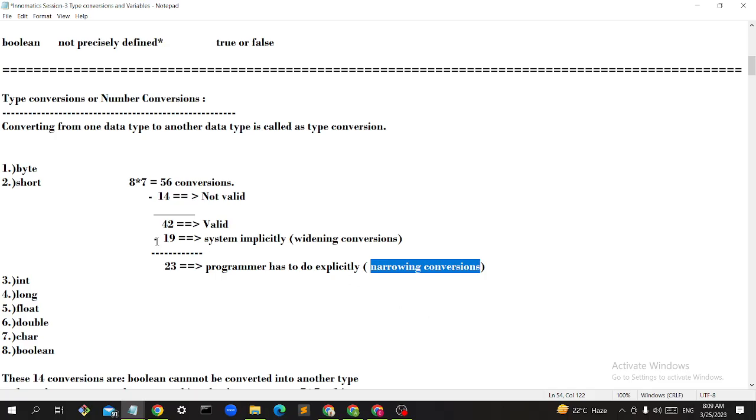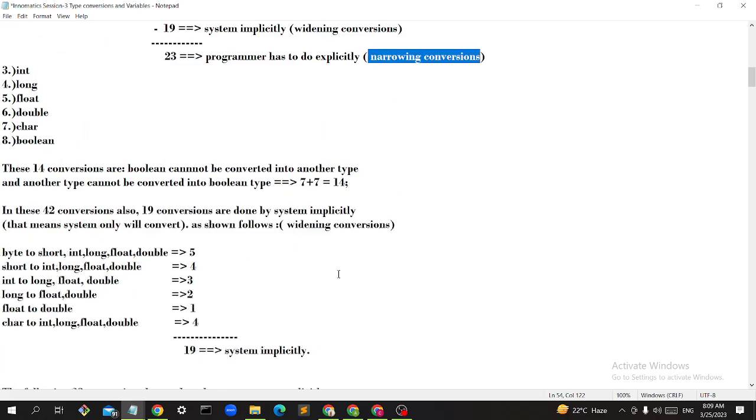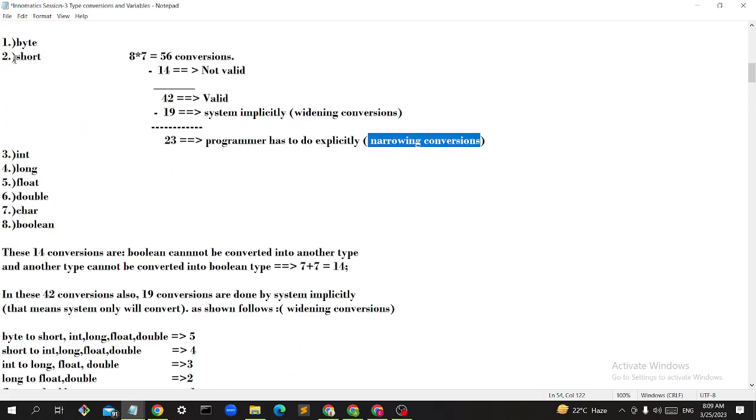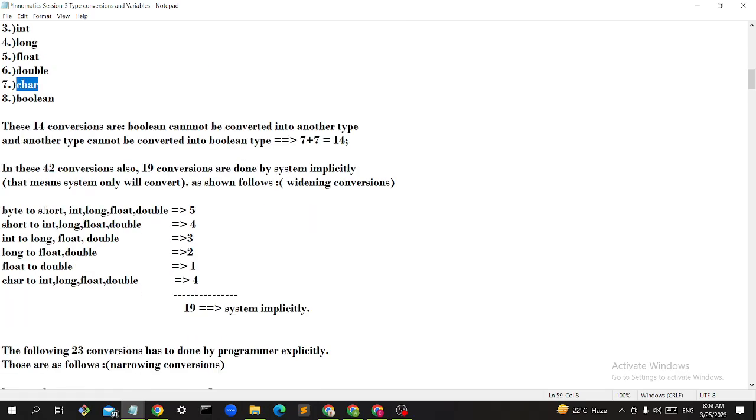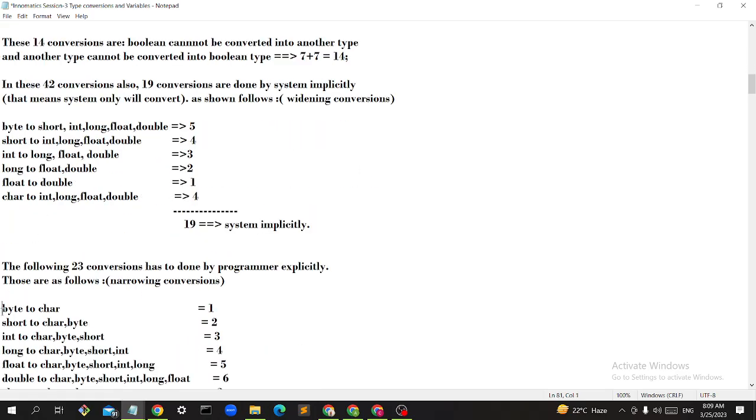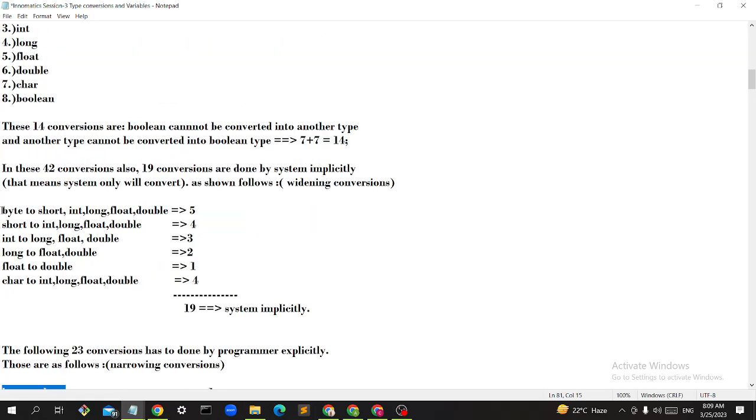So the conversions the system does implicitly are called widening conversions. The ones the programmer explicitly has to do are called narrowing conversions. So what are those conversions? I will tell you now. In this order, when you're going straight, you have left something, right? You have left char. When you're going with byte, you have left char. Boolean you anyway cannot convert, but you have left char. That conversion will come now, with all the left conversions.